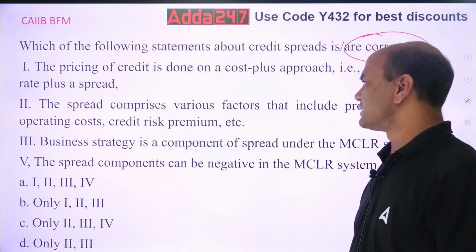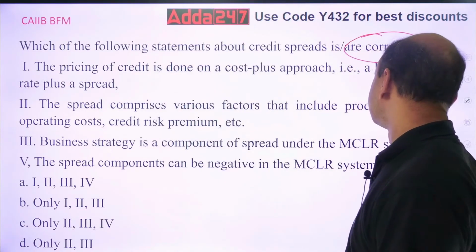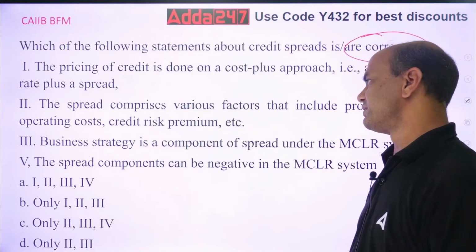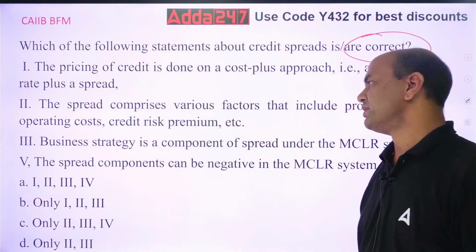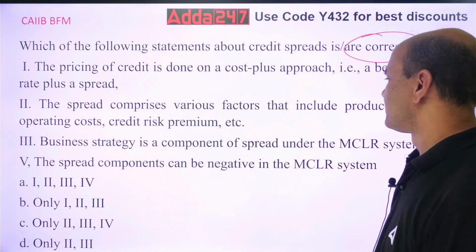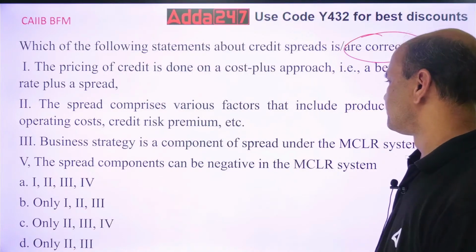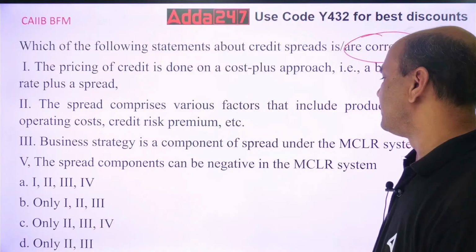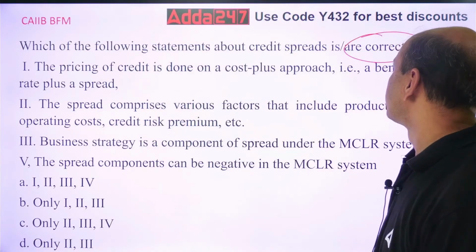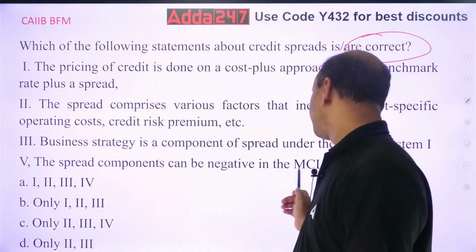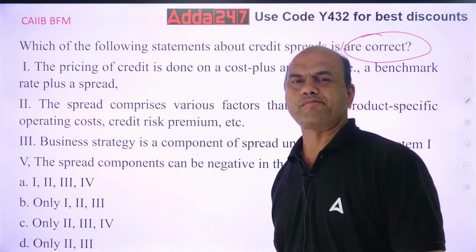The spread comprises various factors that includes product specific operating costs, credit risk premium, etc. Business strategy is a component of spread under MCLR system. And last one, the spread components can be negative in MCLR. So which one are correct?